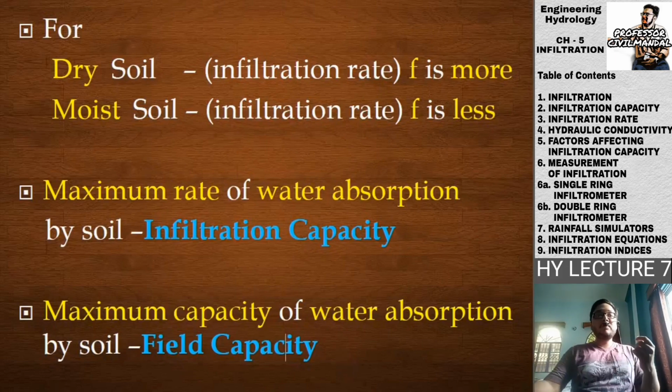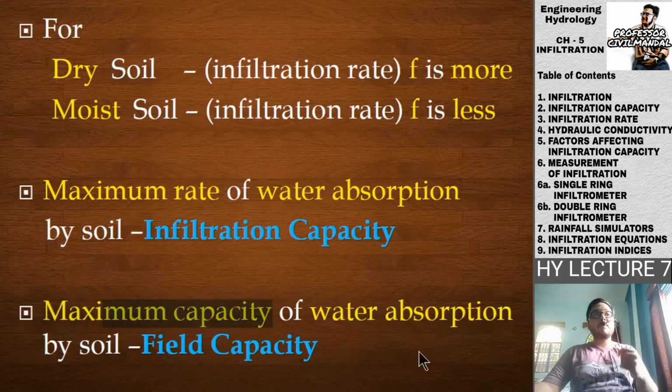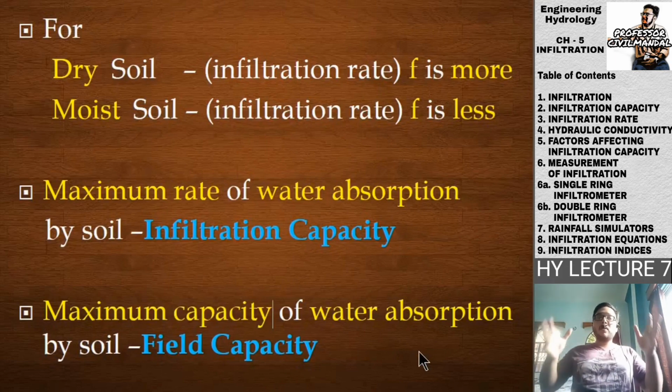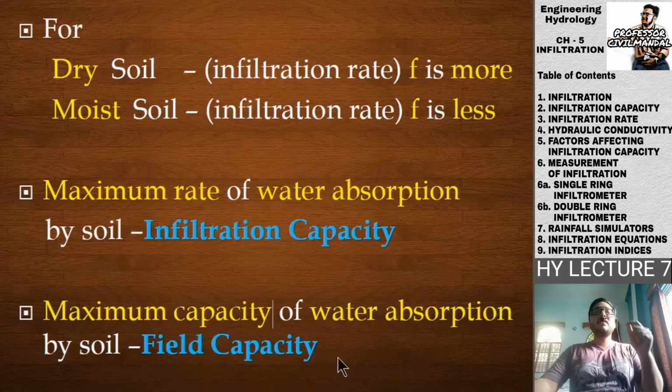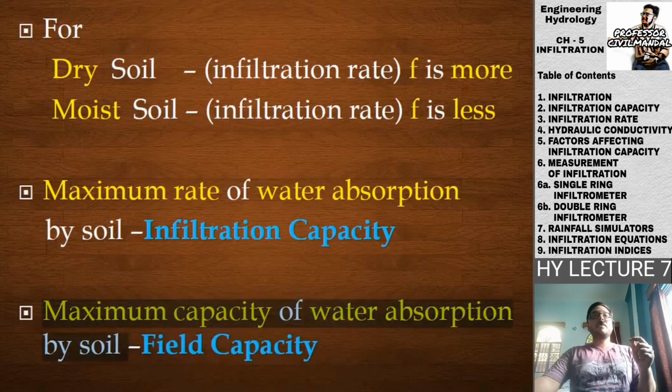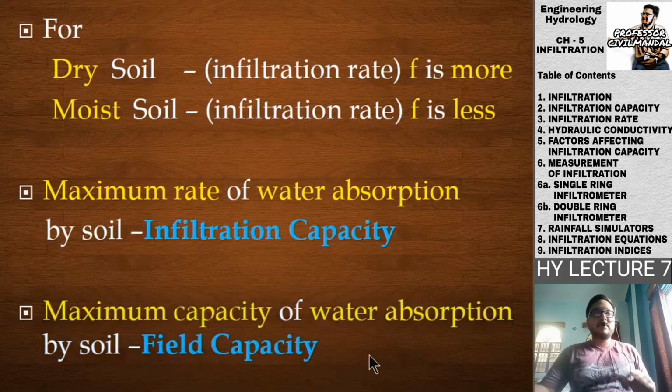But when we are speaking of the maximum capacity of water absorption by soil, it is the total capacity of that particular soil. It's not just what amount of water it will allow to pass through in that span. For the field capacity, we take the whole sum of the total amount of water that can be present in that particular soil, and this is known as the field capacity. So it is the maximum capacity of water absorption by soil, and it is known as our field capacity.